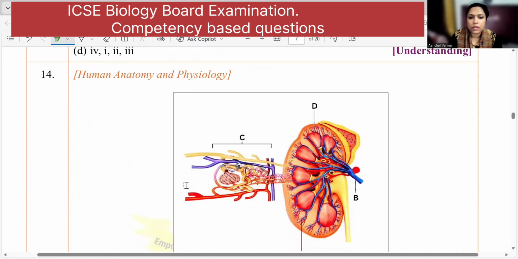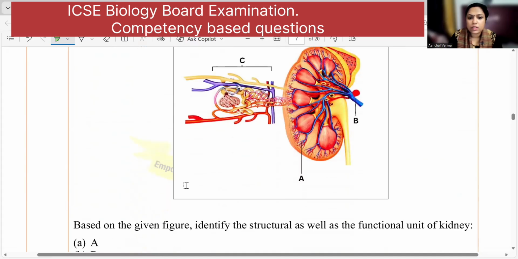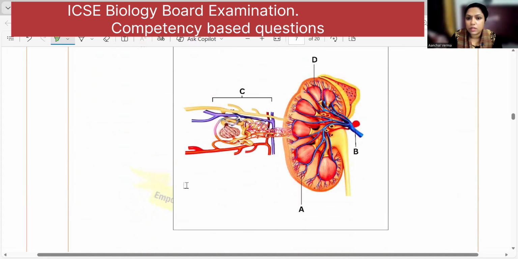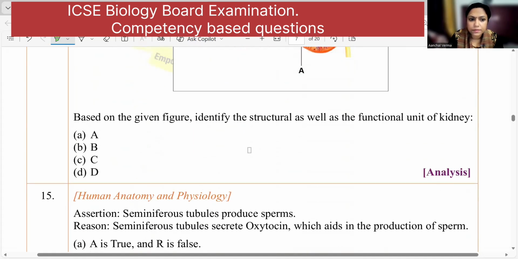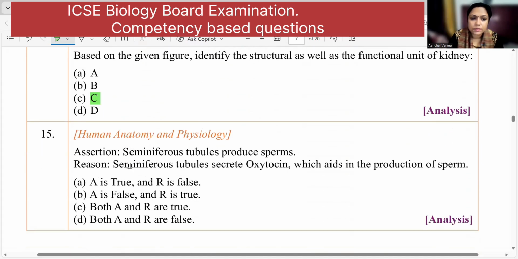Okay, moving to the next. You can see the diagram ABCD. Based on the given figure, identify the structural as well as functional unit of the kidney. Now, structural and functional unit of the kidney is nephrons, right? So, where are the nephrons present? Here, glomerulus and all, right? So, you can see C is the nephron. C is the nephron.